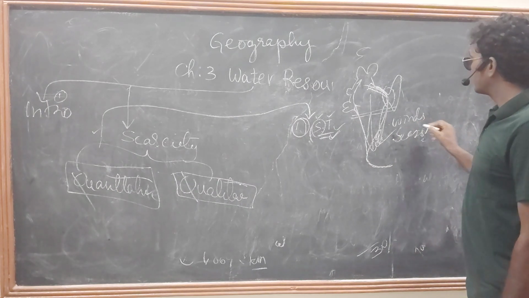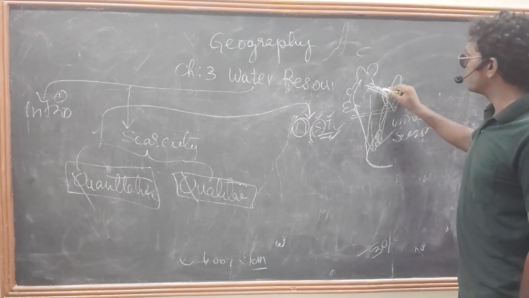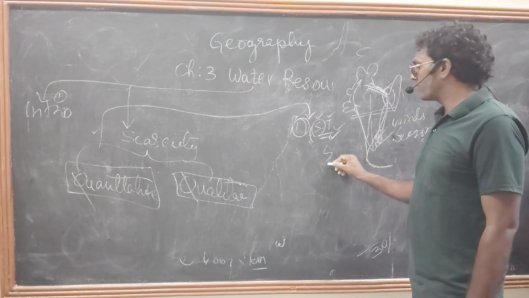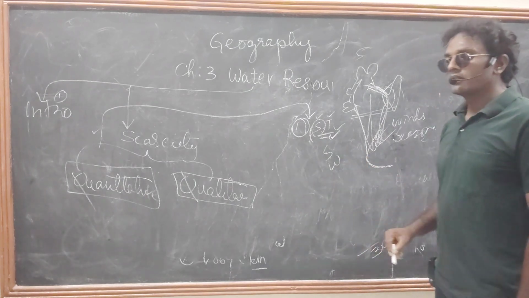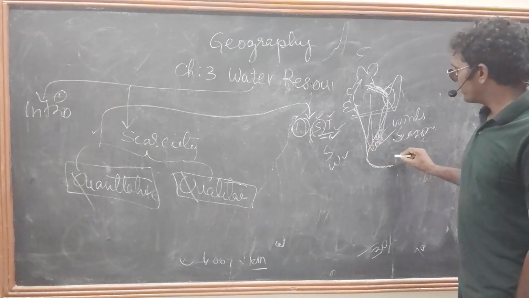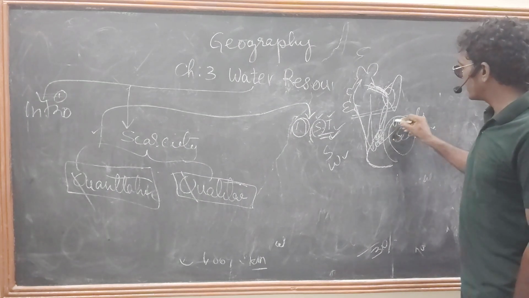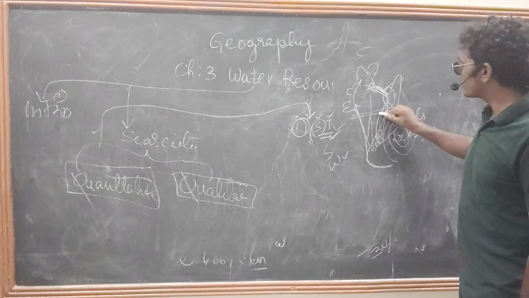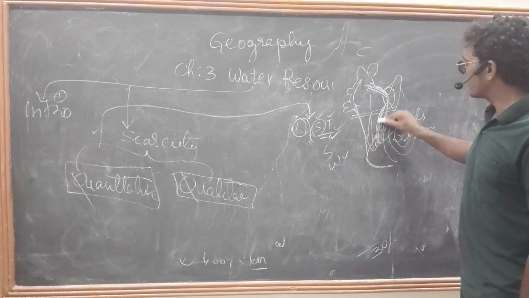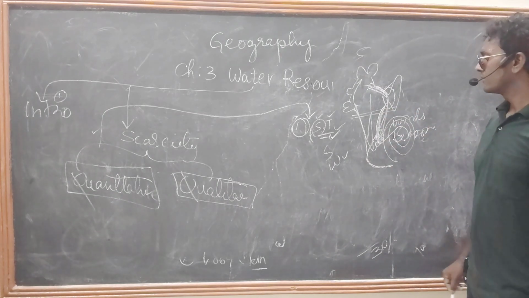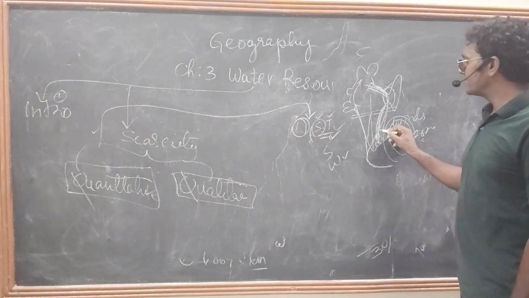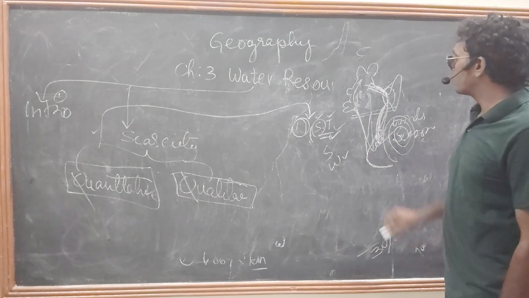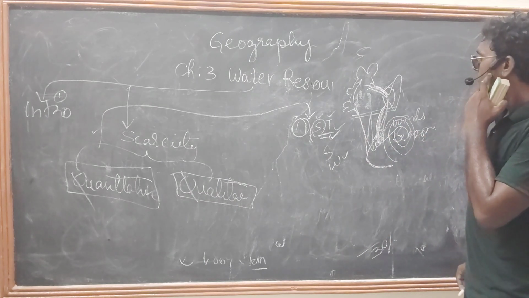In the rainy season, these areas get much water. What about other seasons, summer and winter? There is no rain. In some winter seasons, in the Bay of Bengal, we can see different types of cyclones. Due to these cyclones, these coastal areas again get rainfall, and these areas also get a little bit of rainfall.